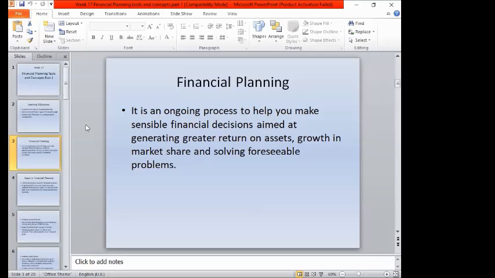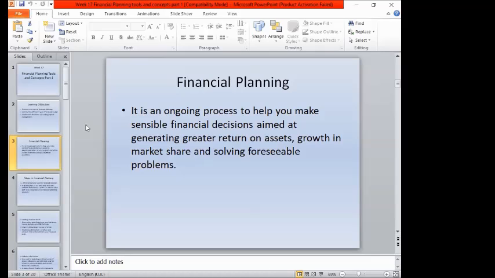Financial planning is an ongoing process that will help the business with financial decisions for the objective of greater return on assets, growth in market share, and solving foreseeable problems.